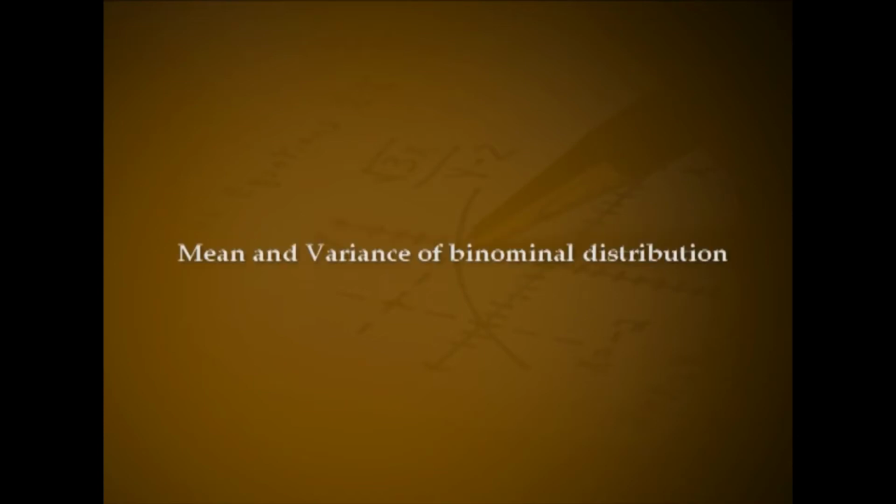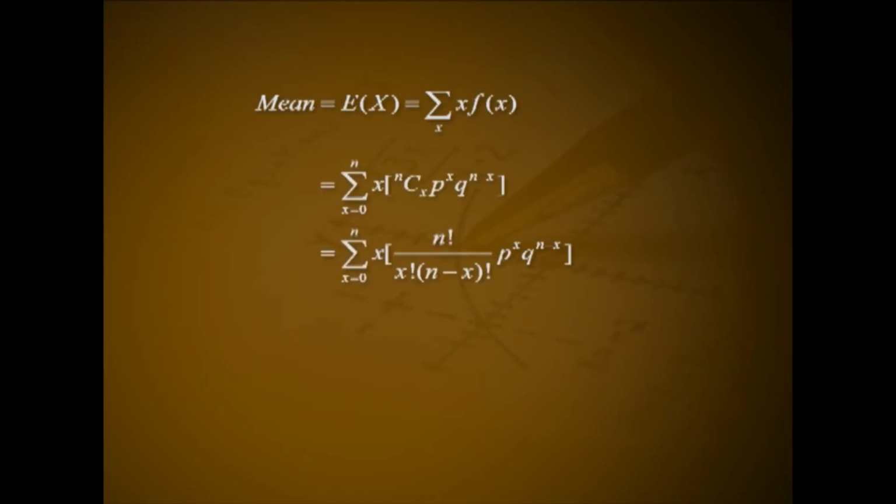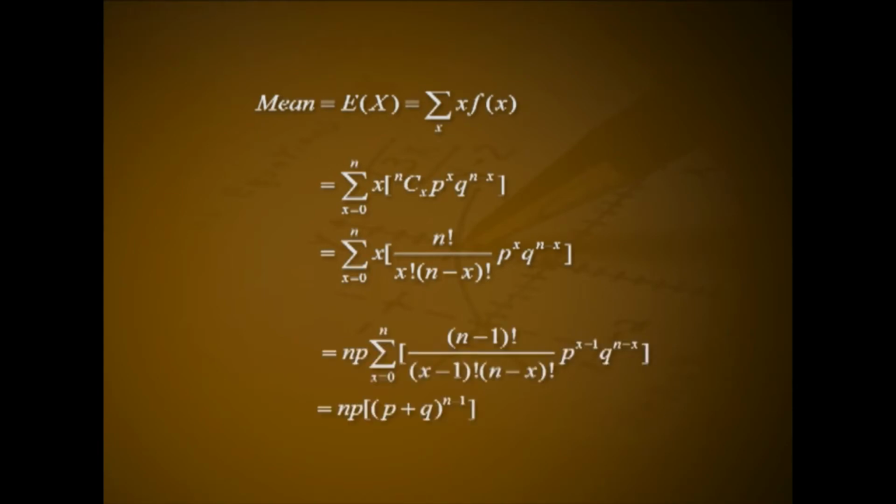Mean and variance of binomial distribution. Mean = expectation of X = summation over x of x f(x) = summation x from 0 to n of x nCx p^x q^(n - x) = summation x from 0 to n of x n!/(x!(n - x)!) p^x q^(n - x) = np summation x from 1 to n of (n - 1)!/((x - 1)!(n - x)!) p^(x - 1) q^(n - x) = np (p + q)^(n - 1) = np (1)^(n - 1), which is np.